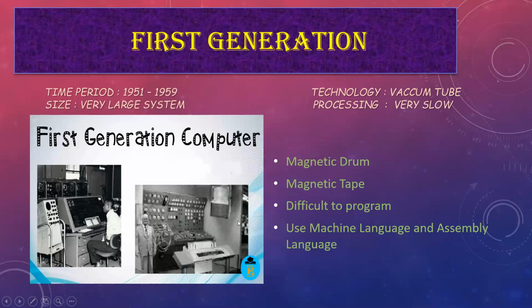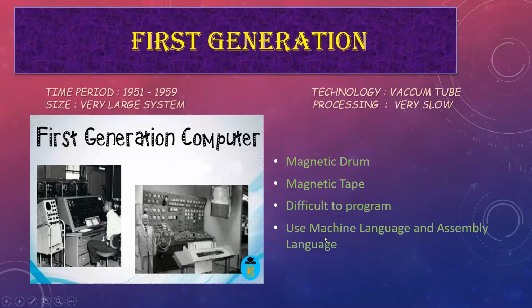But at that time, what is written? Difficult to program. At that time, people didn't know about computers. Only scientists knew how to work on them, so it was very difficult even for them to manage all the programs, to insert the program or to make the program for the computer. In the previous video I told you about the program also, the step by step instructions given to the computer. So it was very difficult to give instructions to these machines.